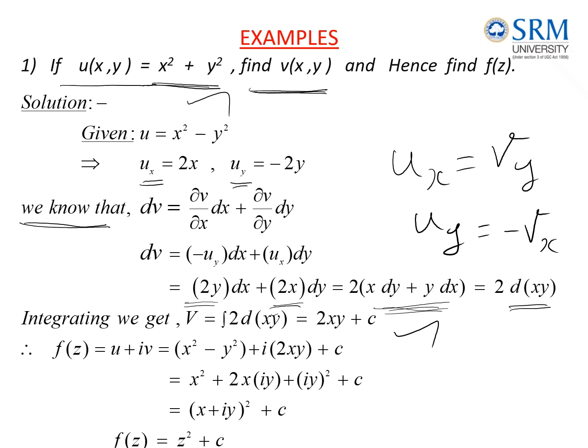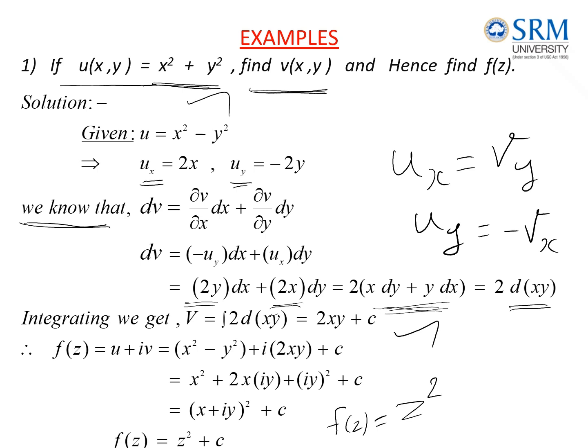Now it is of the form a square plus 2ab plus b square, which I can write as a plus b the whole square. So I am getting x plus iy the whole square. x plus iy can be written as z. So I am getting z square plus the integration constant c. So the function f of z equals z square. This is how we can find the analytic function by finding v if u is given.